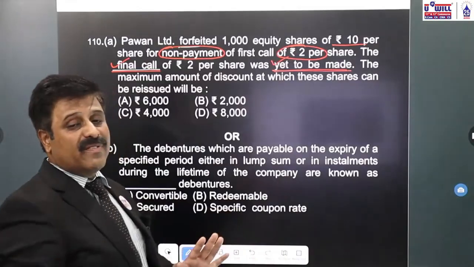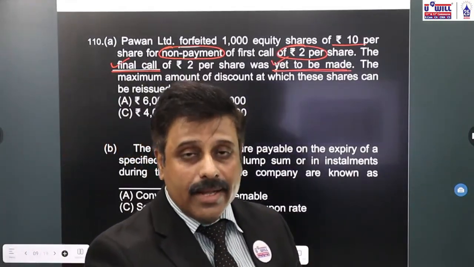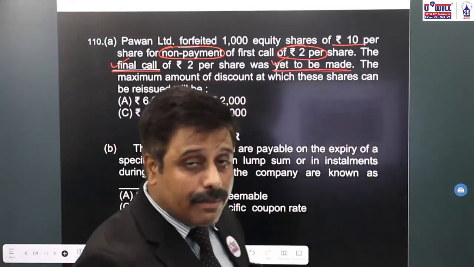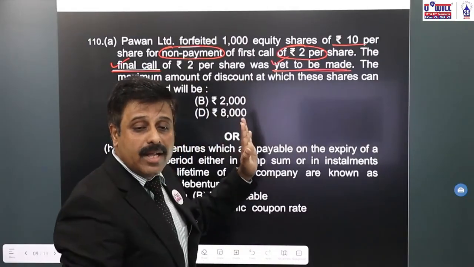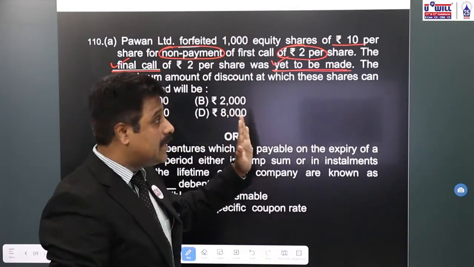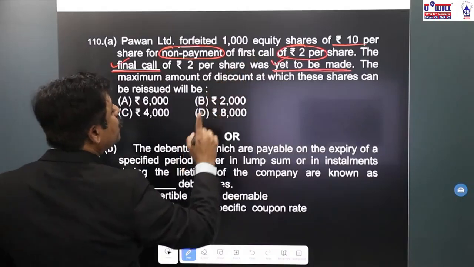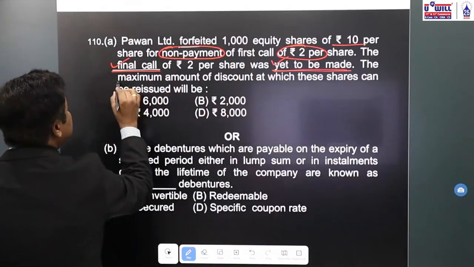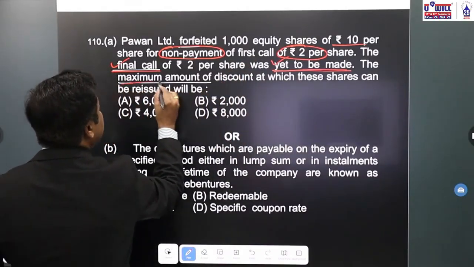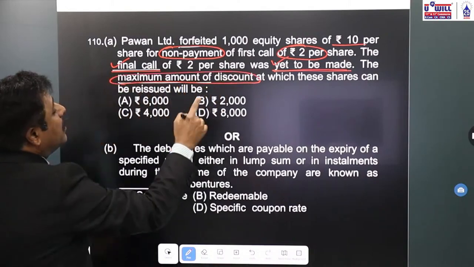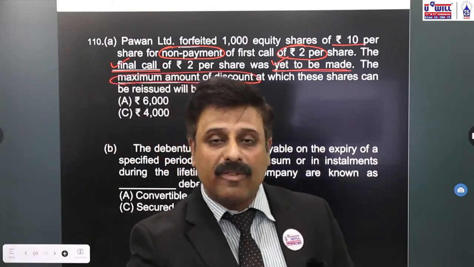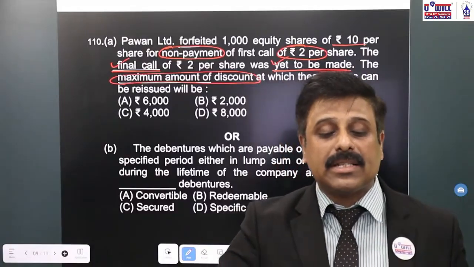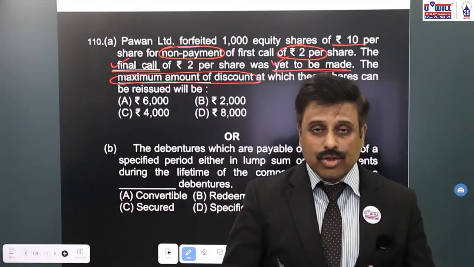Now, if I ask you, if final call of 2 rupees is yet to be made, what is the called up capital by the company? 10 minus 2, 8 rupees. The maximum amount of discount at which these shares can be reissued will be. Now, what is the concept of maximum amount of discount? The maximum discount which we can offer at the time of reissue of forfeited shares.